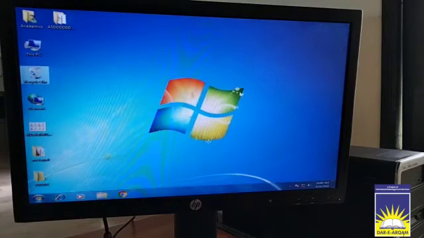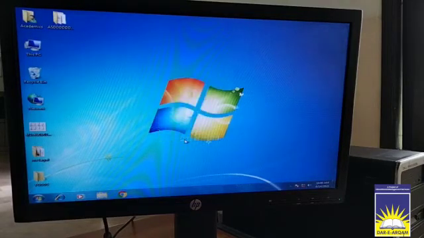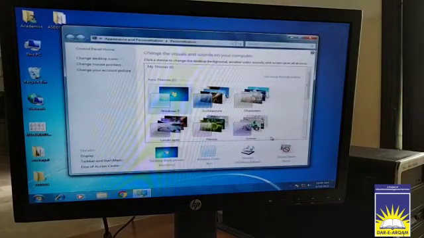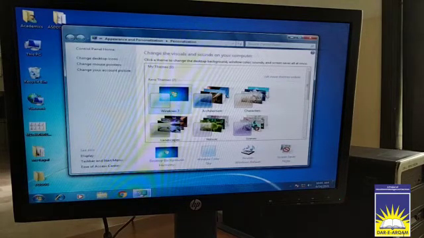Right click on the desktop like this. You can see the dialog box appears. In this dialog box, here we have the option Personalize. Click the option Personalize. The dialog box appears. In this dialog box, here we have the options change desktop icon, change mouse pointer, change desktop background, window color, sound, screensaver. These all are part of the personalized desktop. With the help of this personalized desktop, you can change the appearance of your desktop.